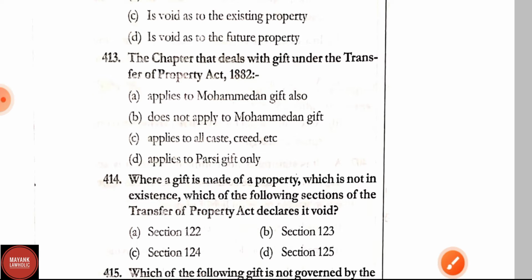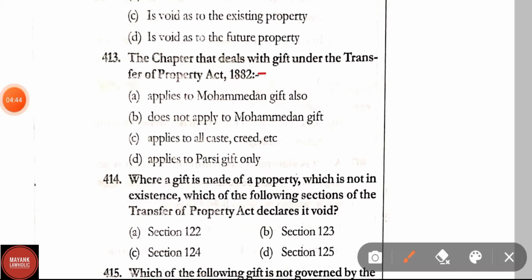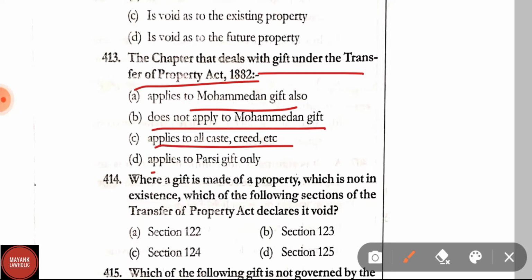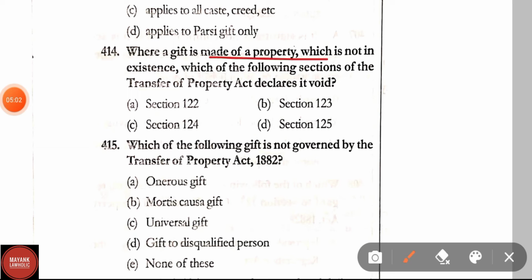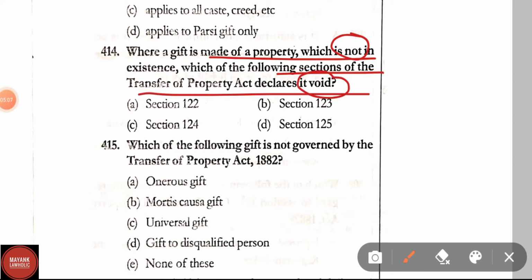Question number 413. The chapter dealing with gift under the Transfer of Property Act 1882 applies to Mohammedan gift also, does not apply to Mohammedan gift, applies to all caste, creed, etc., or applies to Parsi gift only. The correct answer is option B, does not apply to Mohammedan gift. Question number 414. Where a gift is made of a property which is not in existence, which of the following sections of the Transfer of Property Act declares it void? Options are section 122, section 123, section 124, section 125. The correct answer is option C, that is section 124.